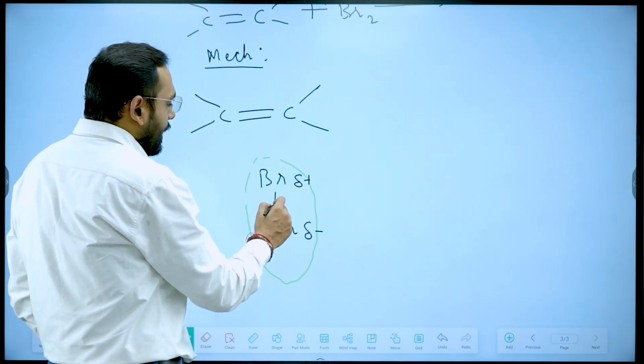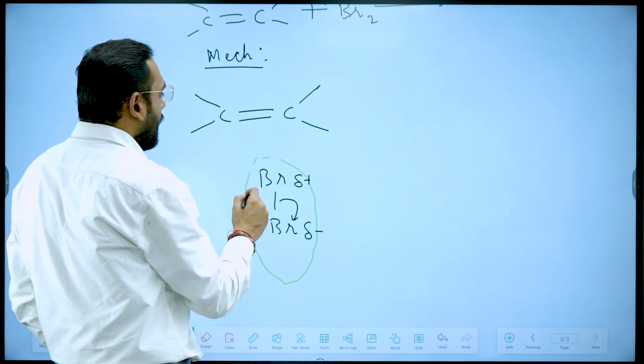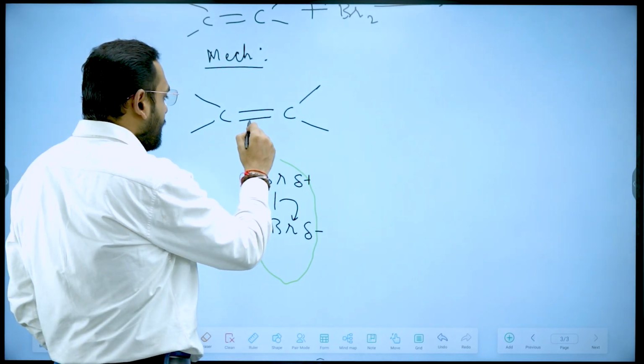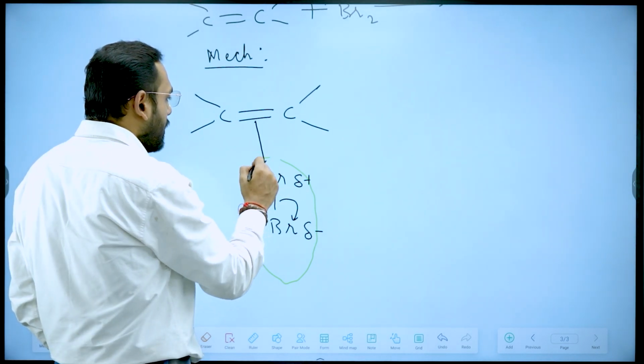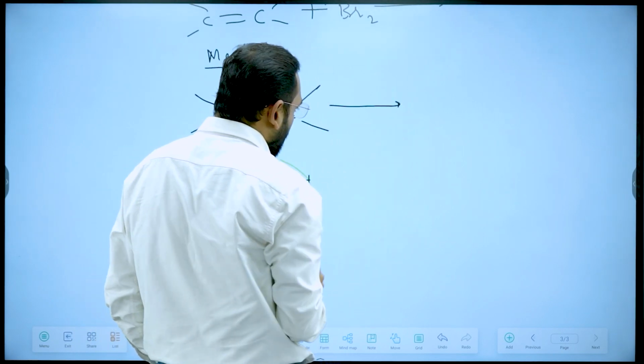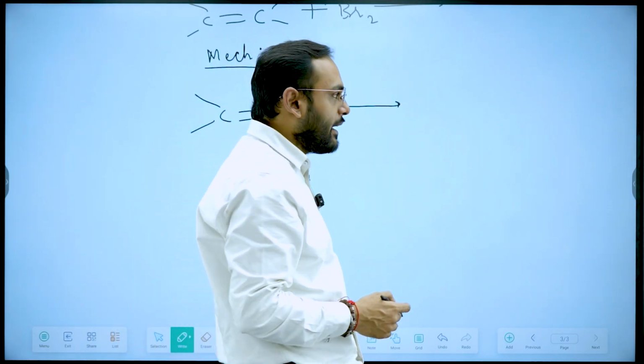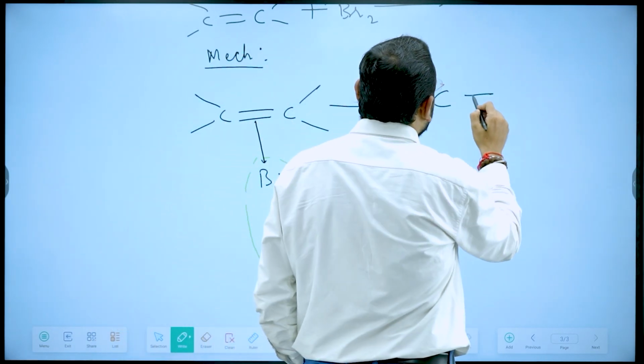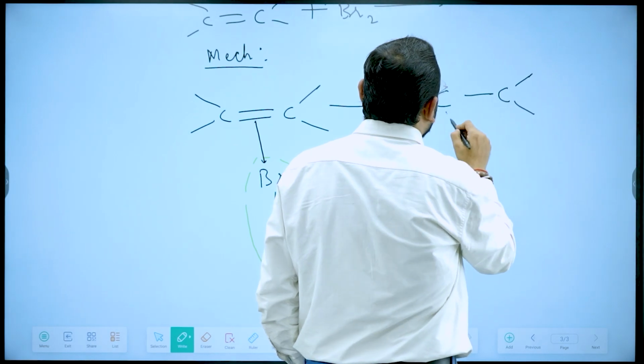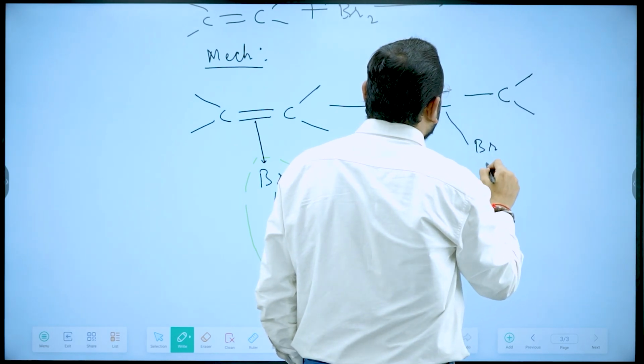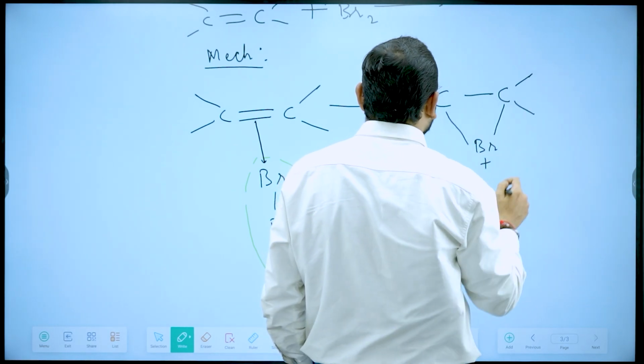Now this bond will break to give Br minus, and the alkene will attack this Br, forming a non-classical bromonium cation. So formation of a non-classical bromonium cation happens.